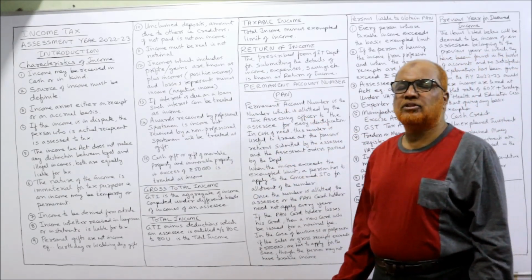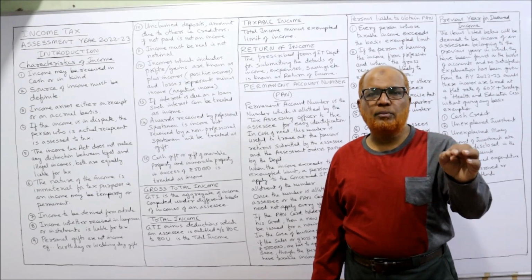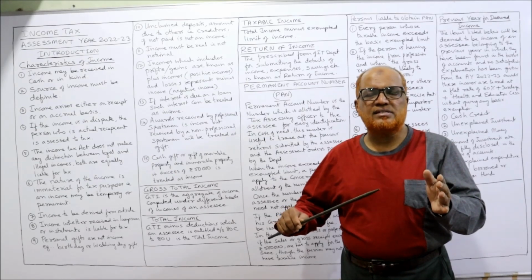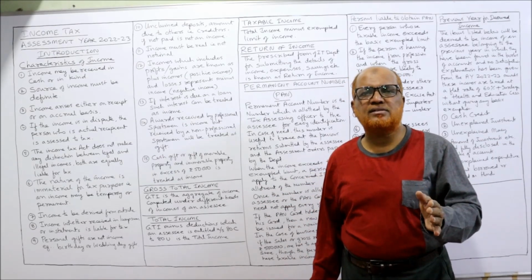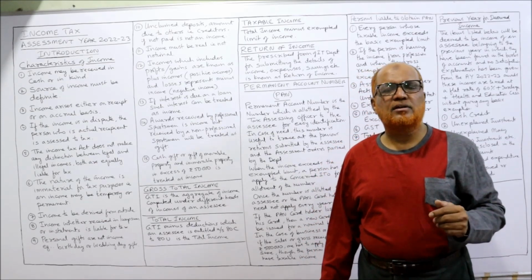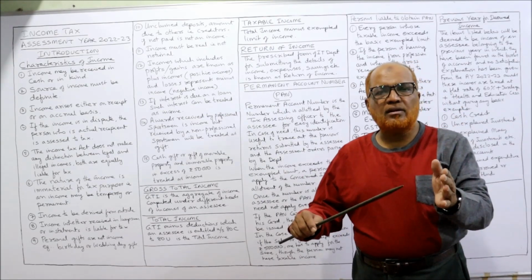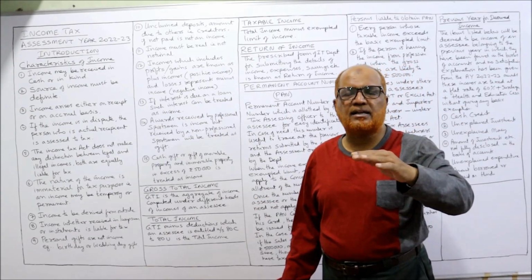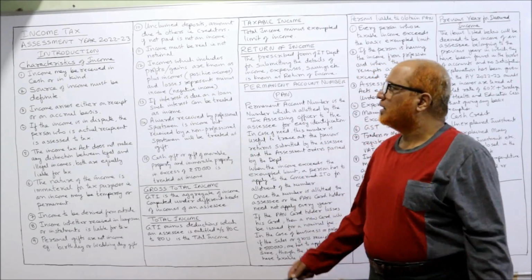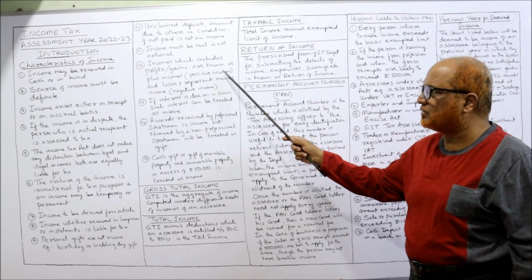Income must be real, not notional. Notional means imaginary. Income should be received in the real sense. Example, a head office has sent goods to a branch office at a profit. The Income Tax Act says it's a notional profit. Actually, profit will arise when we sell the goods to the customer. When goods are shifted from head office to branch office at a profit, that profit is called notional profit. That is not taxable.